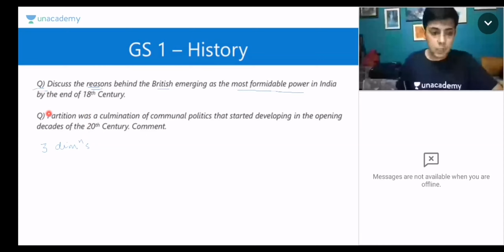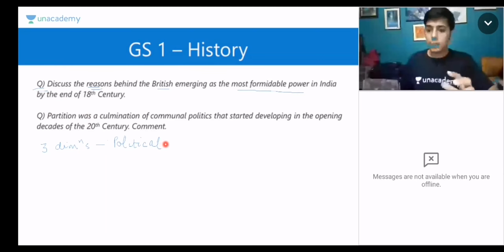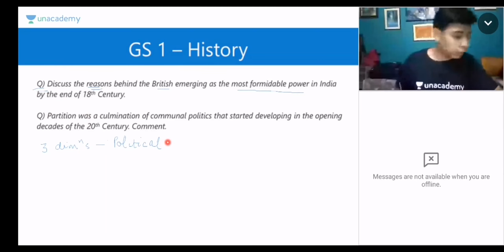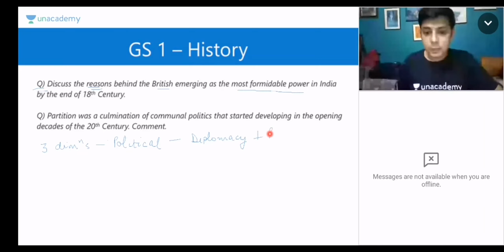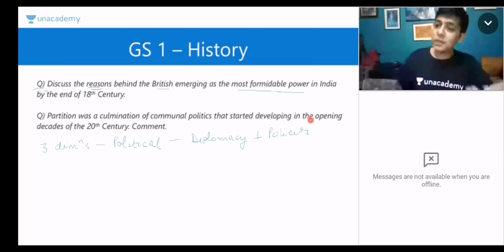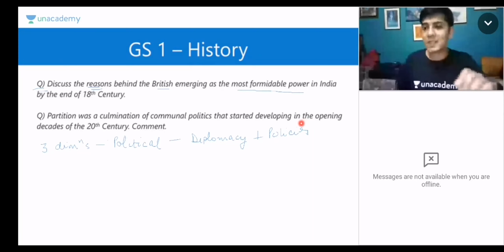When we talk about the political dimension of this question, you can see that what the British were able to do was they used diplomacy. They used strategic diplomacy, right? And they used policies. You can name some policies like the subsidiary alliance, like the policy of ring fence. All of this content is given in your resources.